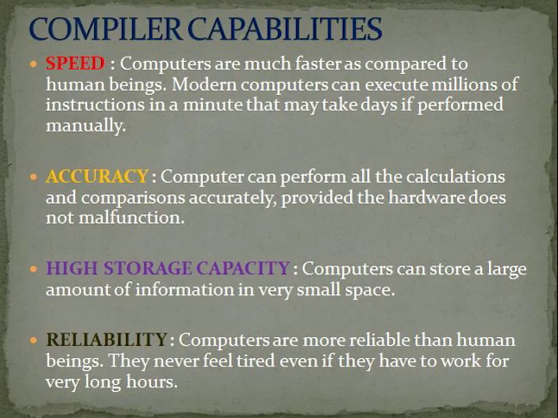The last topic is computer capabilities. First one is speed. Computers are much faster as compared to human beings. Yes, computers are obviously faster than human beings. A modern computer can execute millions of instructions in a minute that may take days if performed manually. Next one is accuracy. Accuracy means a computer can perform calculations and comparisons accurately, meaning correctly. It will give values including 0.0000 accurately, provided the hardware does not malfunction.